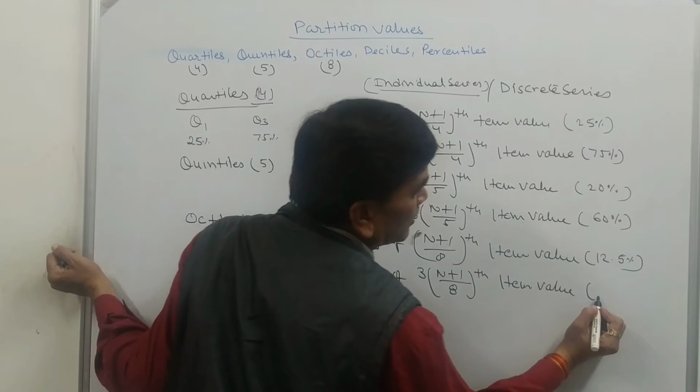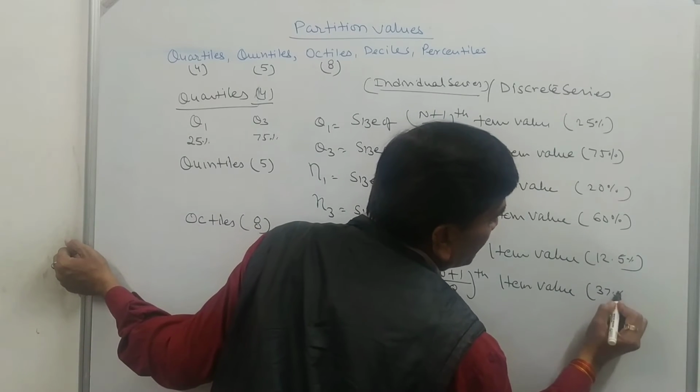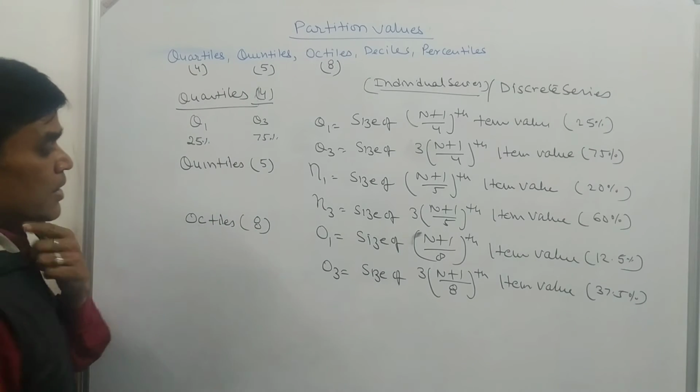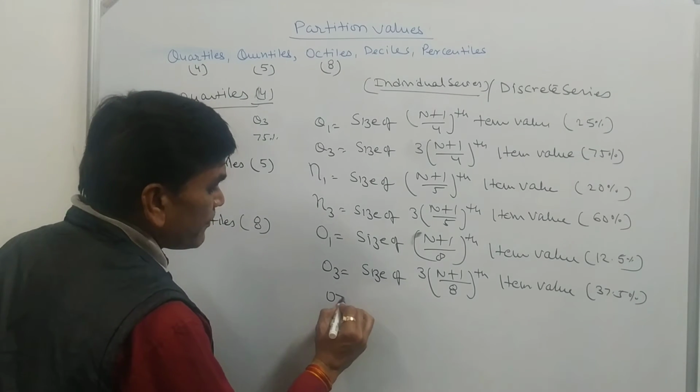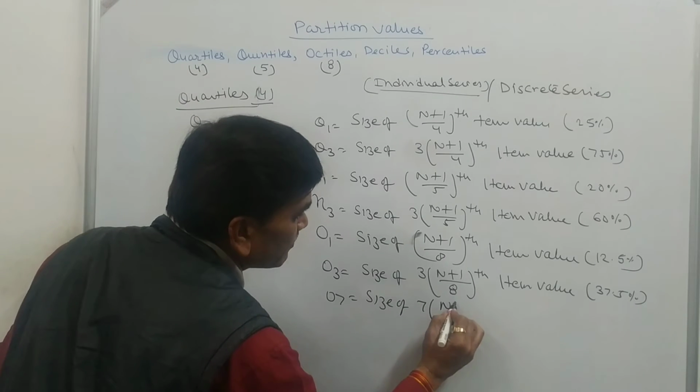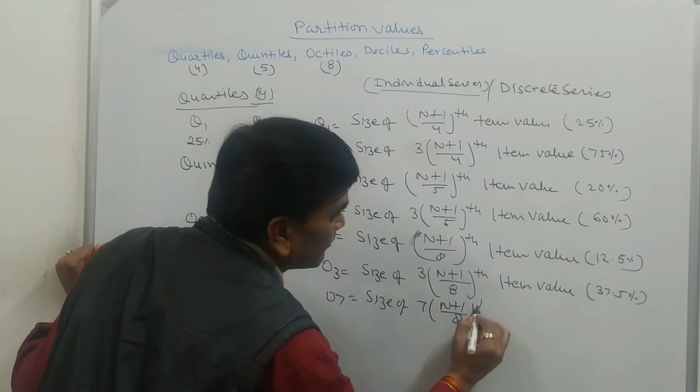That is 37.5%, which is 12.5, 12.5 and 12.5. If we are to calculate octile 7, then it is the size of 7 times (n plus 1) upon 8th item value.